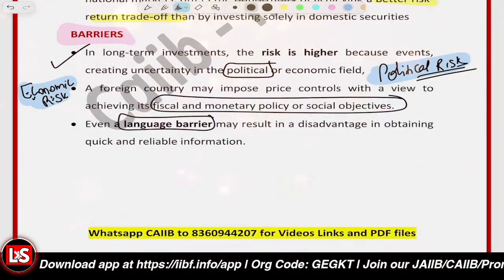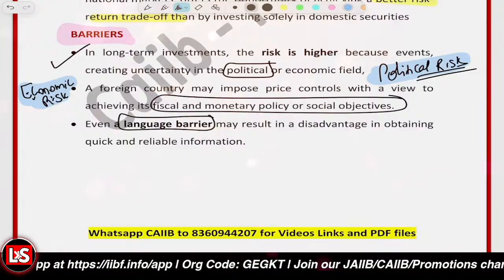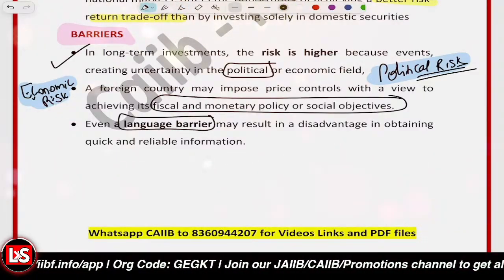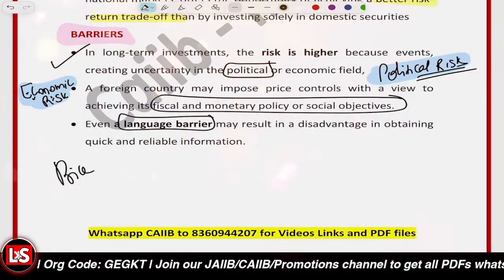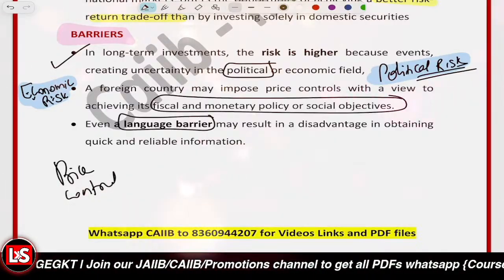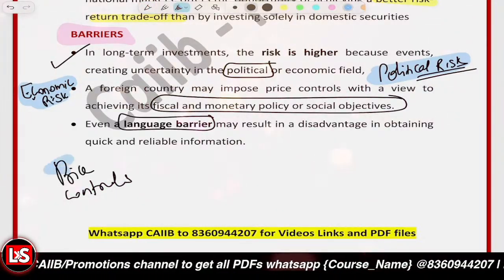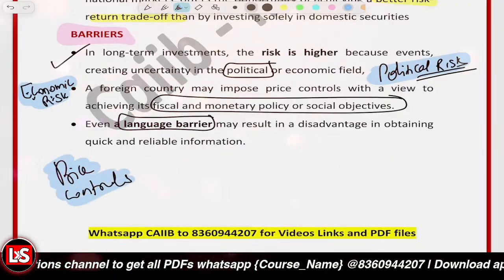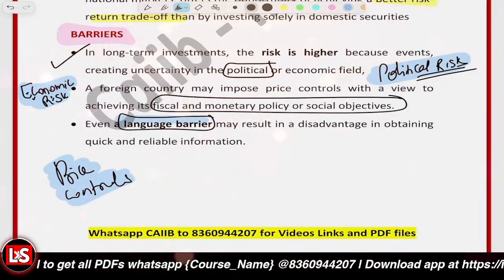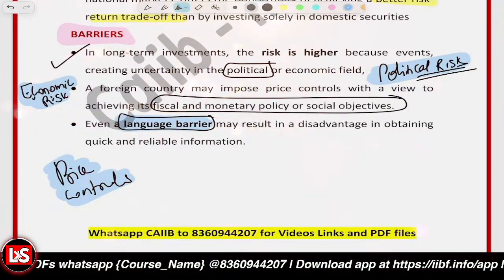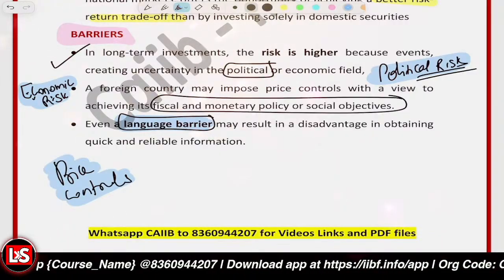Another factor related to this is price controls. So these are the four barriers: political risk, economic risk, language barrier, and price controls.